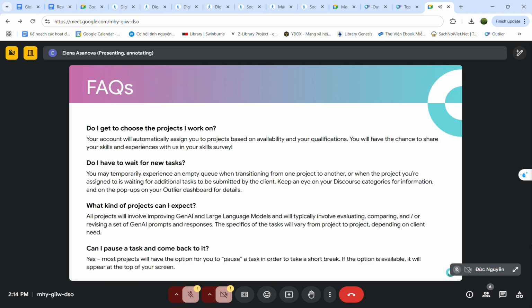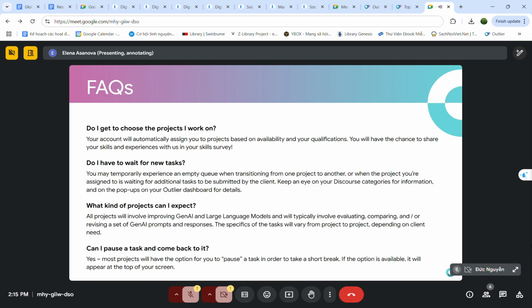After that, you might be asked to rewrite the response that the model gave you to make it better, to make it sound more human, and so on. So it's really a lot of different tasks, and this is what makes this job interesting.